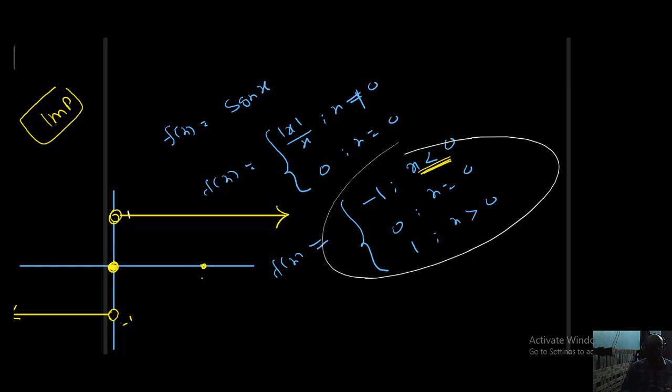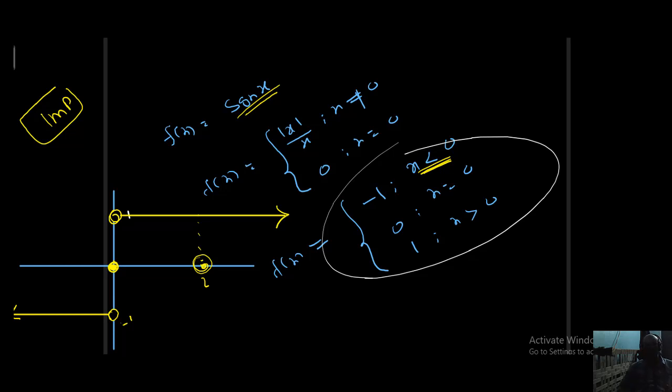For example, take the point 2. f of 2 minus is 1, f of 2 plus is 1, and f of 2 is also 1. What is the meaning of that? At 2 it is continuous. So the signum function is discontinuous at x equal to 0 only.